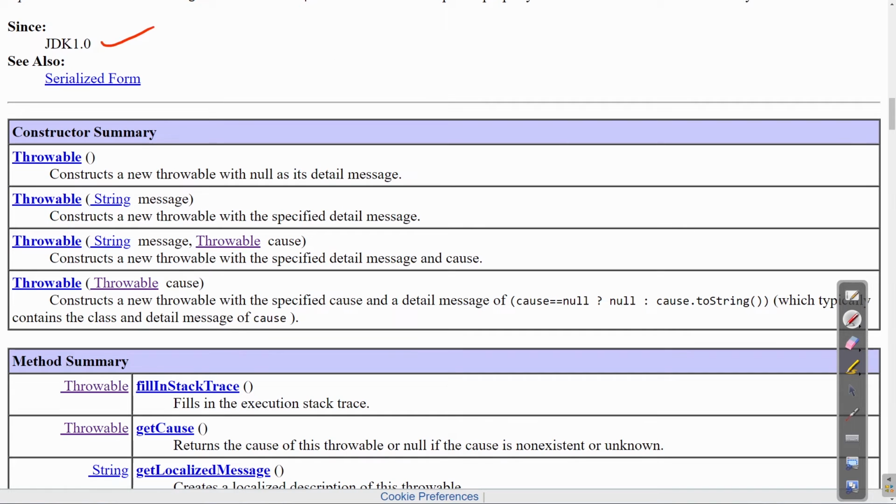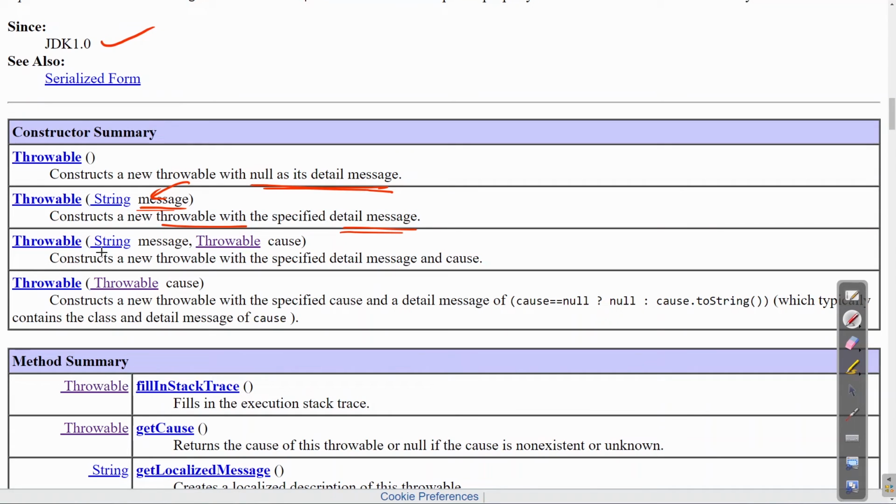It is here since JDK 1.0, and here are some of the constructors which this class provides. So there is a Throwable constructor without any arguments. It is used to construct a Throwable with null as its detail message. And then you can also pass in a message. Like this, it constructs a new Throwable with the specified detail message. This message you can pass in.